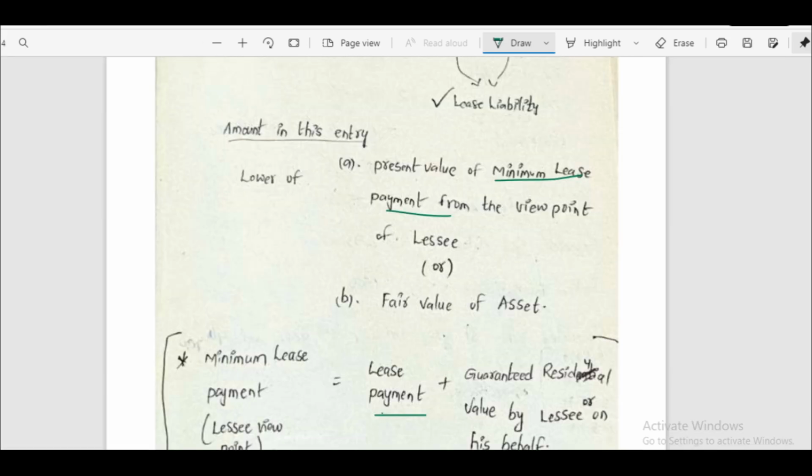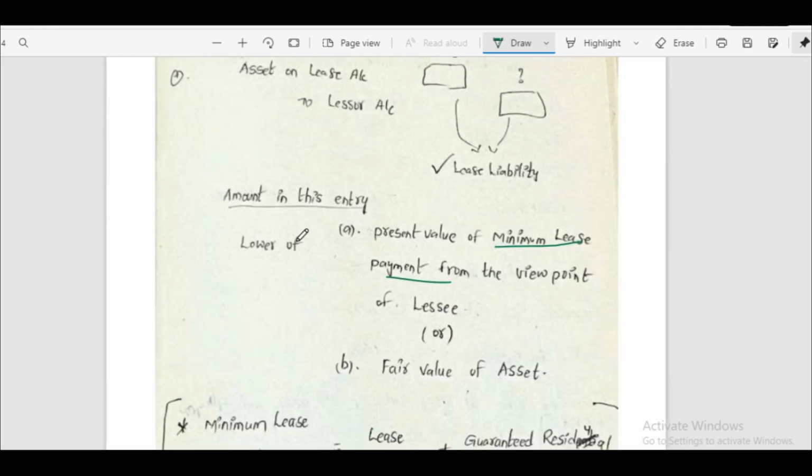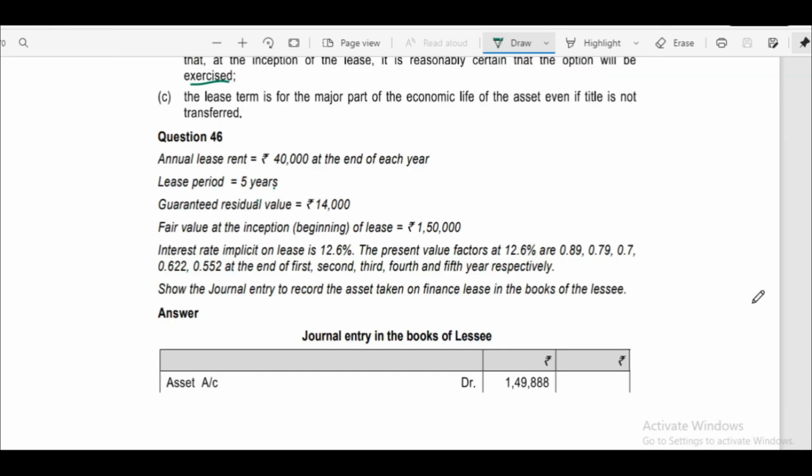In the books of lessee, what is the entry we have to pass? Asset on lease account debtor to lessor account. What is the amount we have to record? Lower of present value of minimum lease payment from the viewpoint of lessee or fair value of asset, whichever is lower. Now we'll see the solution.